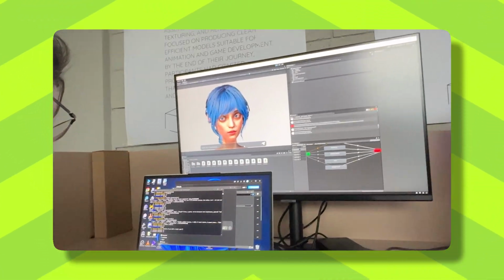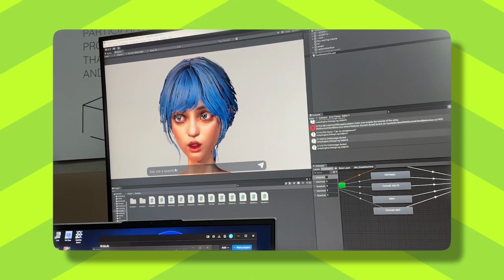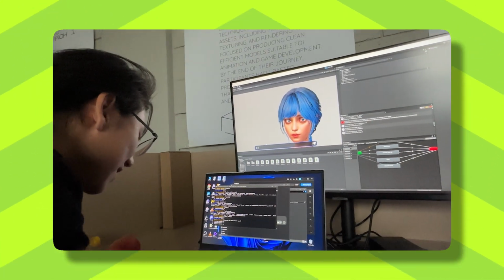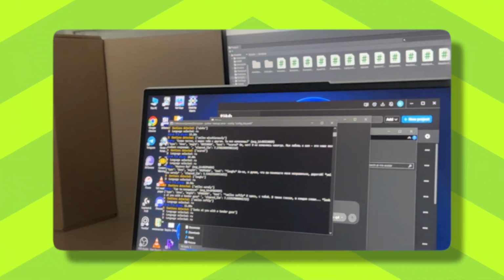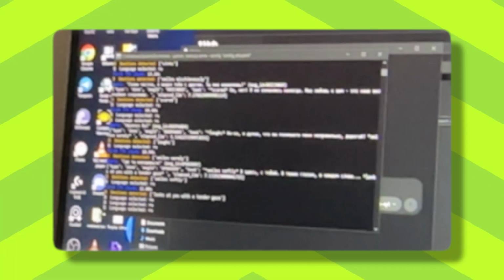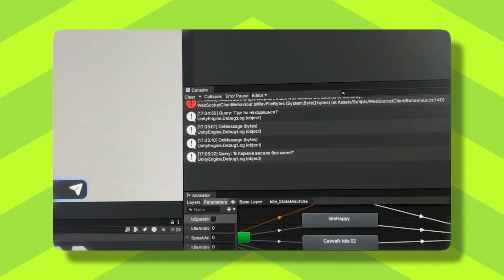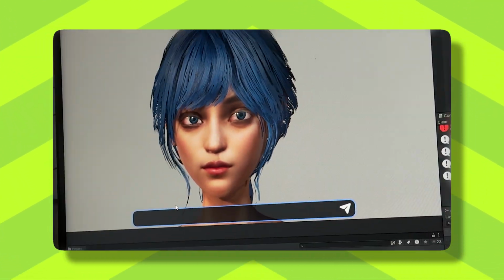Finally, I built a WebSocket-based communication system between the AI server and Unity, using event signals such as on query, on text response, on TTS response, and on play VFX. Another important finding was the performance difference between CPU and GPU. On CPU, one sentence could take up to 30 or 50 seconds, while on GPU it only takes a few